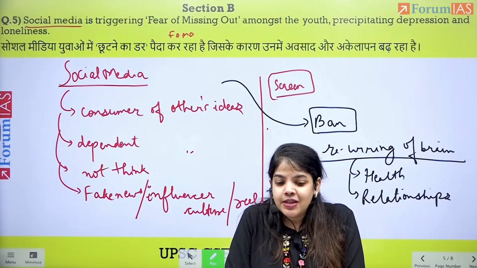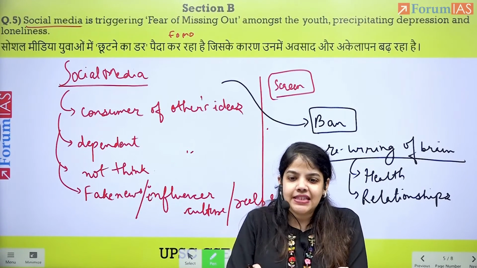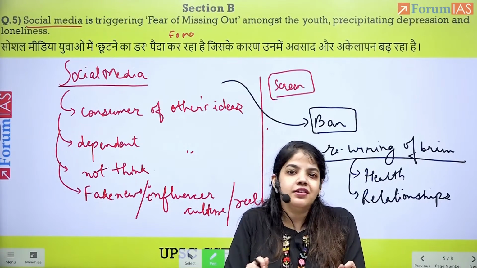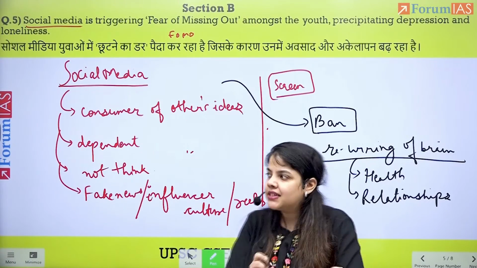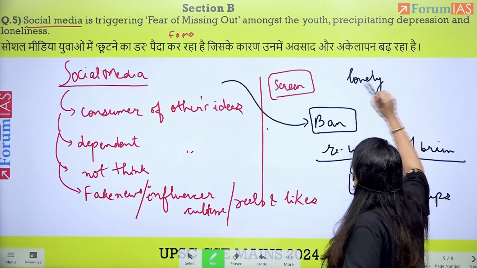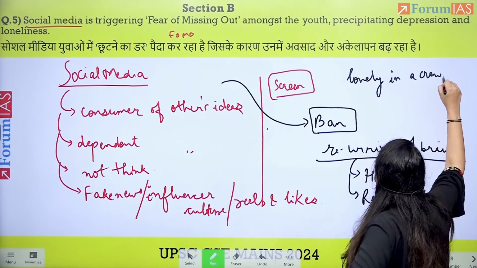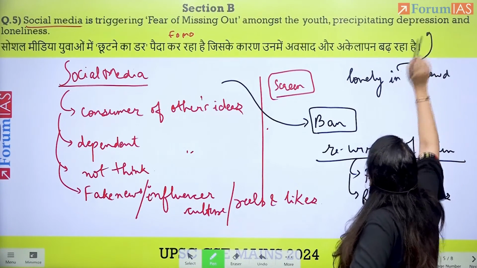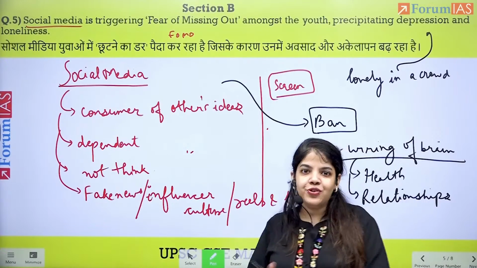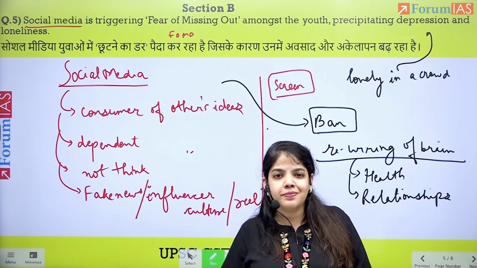Now, when we talk about depression and loneliness, we can talk about how social media makes us lonely even when we're in a crowd. Lonely in a crowd. And this leads to depression and loneliness. How you cannot trust anyone. How there is a peer pressure to perform.